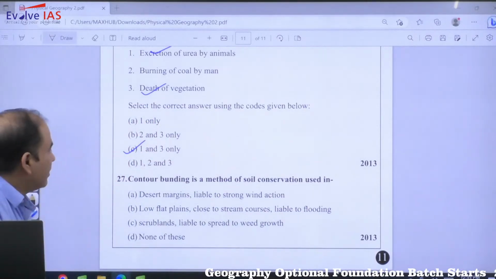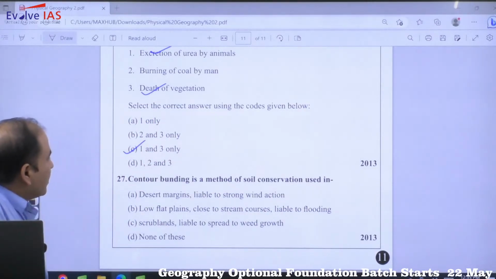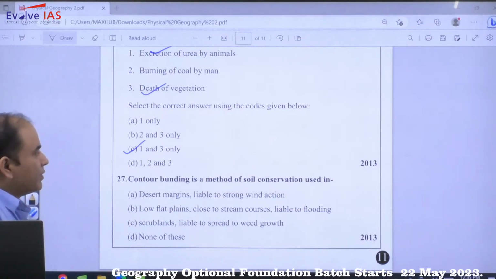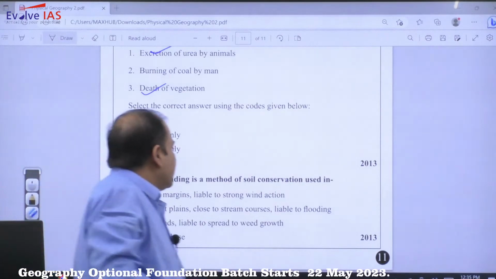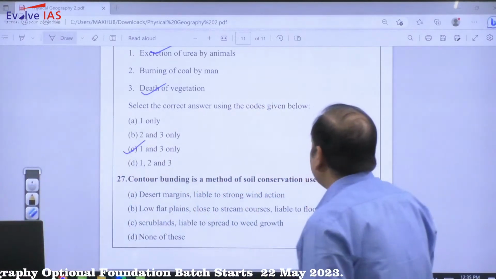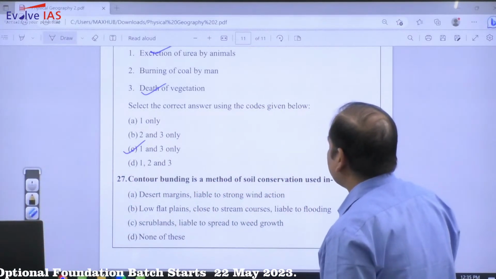Moving to the last question. Contour bunding is a method of soil conservation used. So contour bunding is a method of soil conservation.